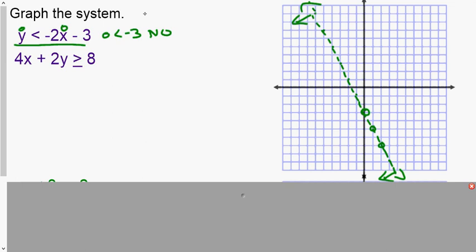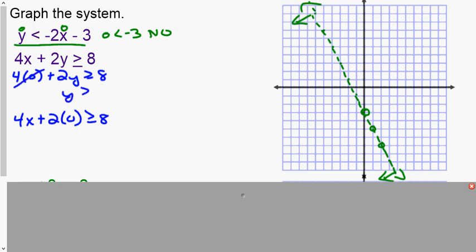Now, this one's in standard form. Again, as I talked about in section 3.4 when doing the standard form inequalities, if you recognize that 4 goes into 8 and 2 goes into 8, you can use the intercept method where you plug in 0 for x and then solve for y, and then plug in 0 for y and solve for x. Or you can solve it for y and get it to slope intercept form.